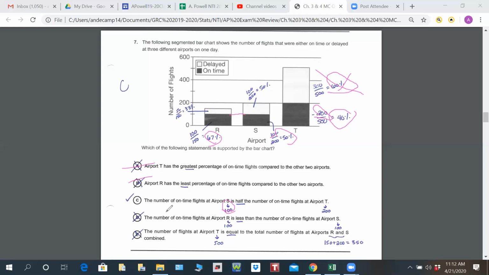Letter D says the number of on-time flights at airport R, which is 100, is less than the number of on-time flights at airport S. They both have 100. 100 here, 100 here. So they're actually equal. So D is also out.